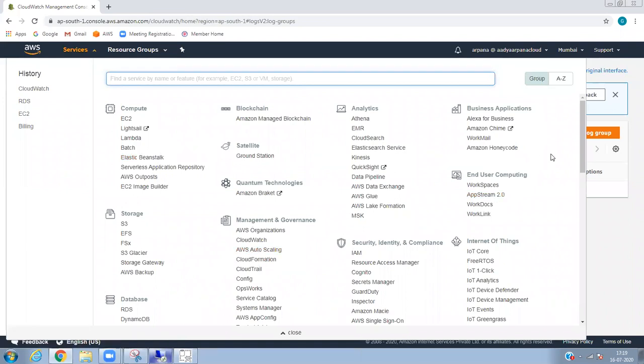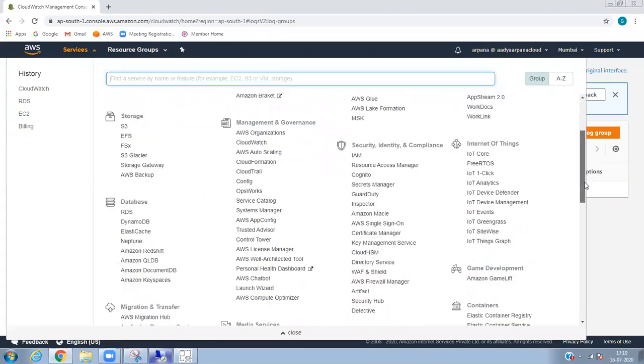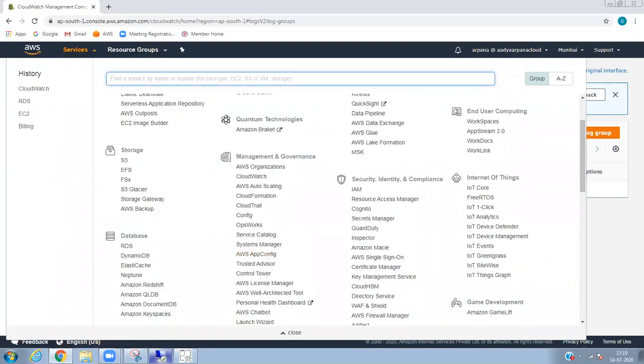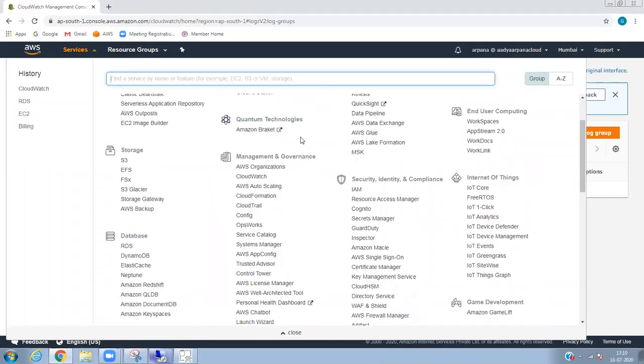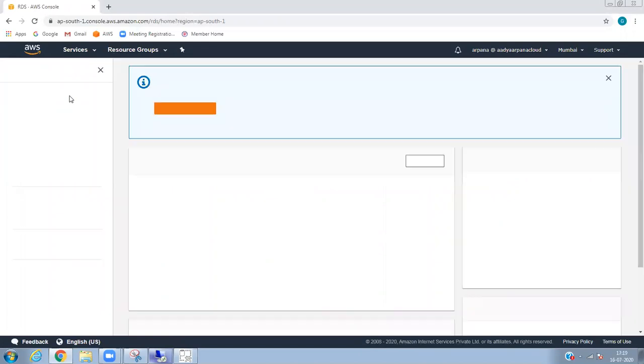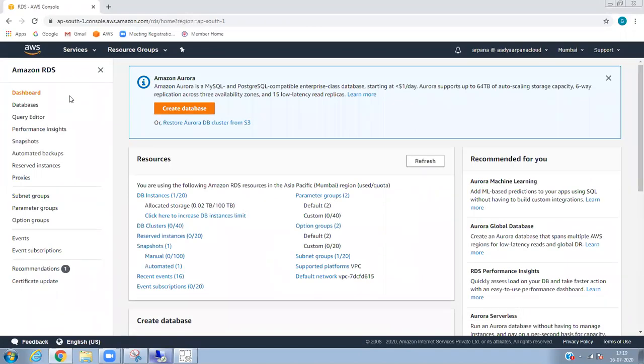Another 4 minutes. If you bear with me, then we can install in the server and see what is what. It is quite interesting in the server, right? When you do it in the server, it's a real time experience.